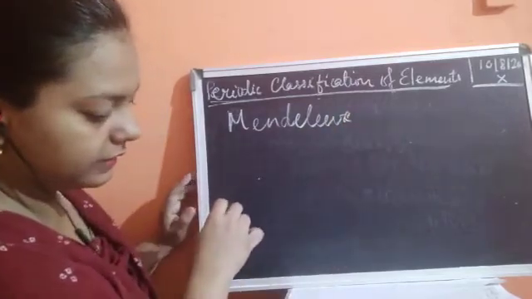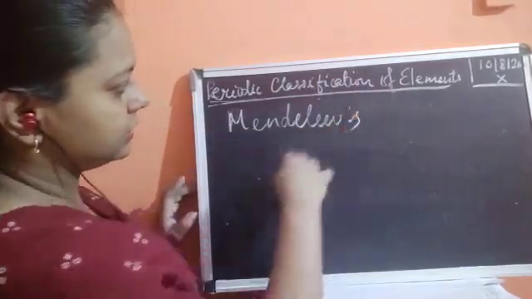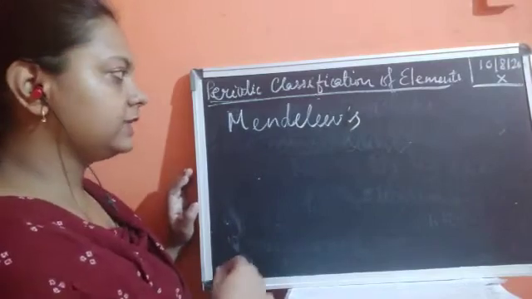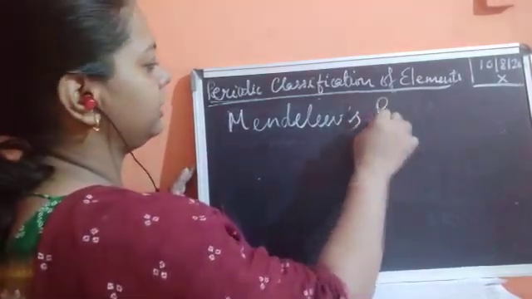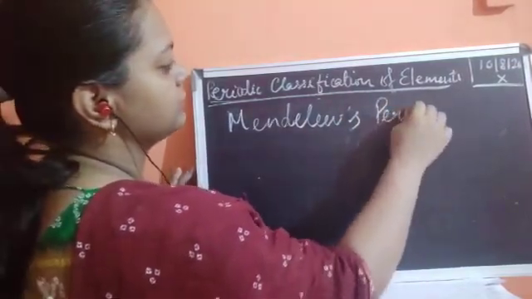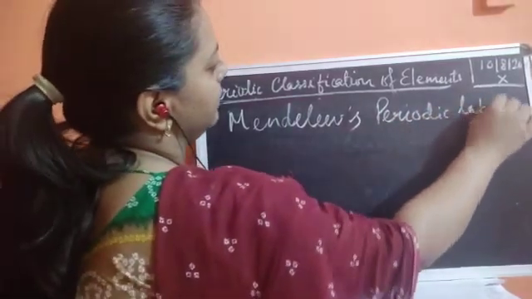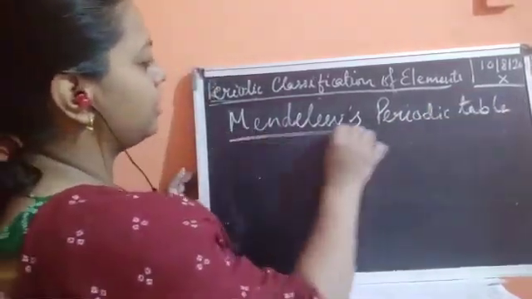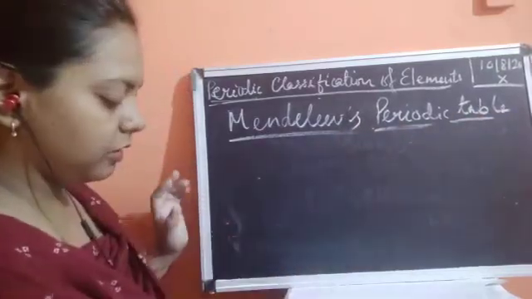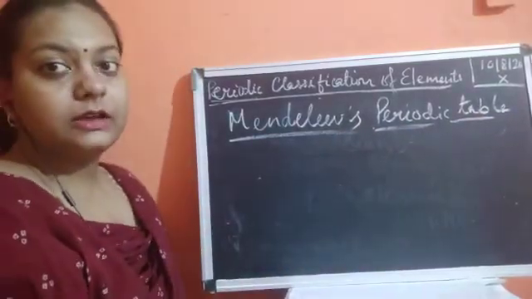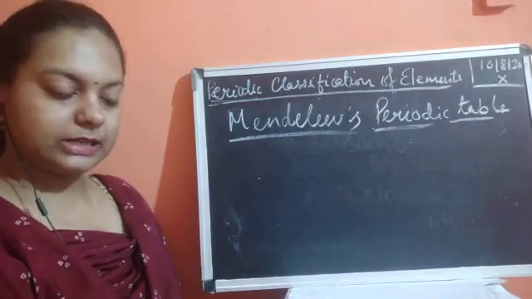Okay, so he gave an idea regarding his periodic table. Now let us find out about the properties of Mendeleev's periodic table. Okay, so what is the concept of his form of classification? Let us find out.